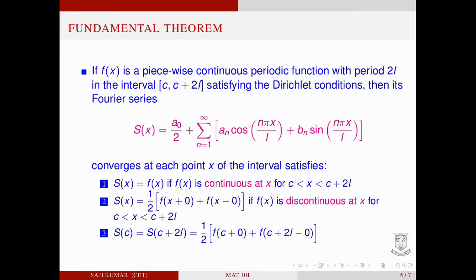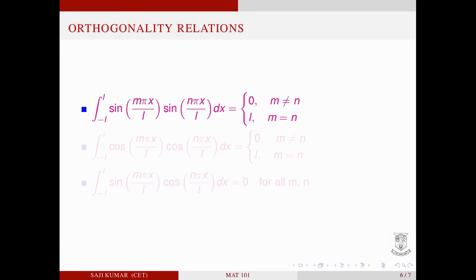Fourier coefficients. In the Fourier series expansion, a0, a_n and b_n are computed using the orthogonality relations of the sine and cosine functions defined in a symmetric interval minus L to L. If you are integrating the product of two sine functions in the symmetric interval minus L to L, the value of the integral can be obtained like this.